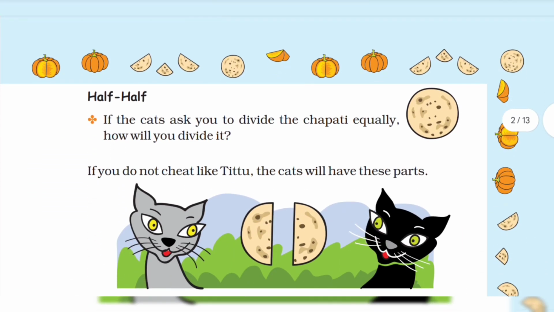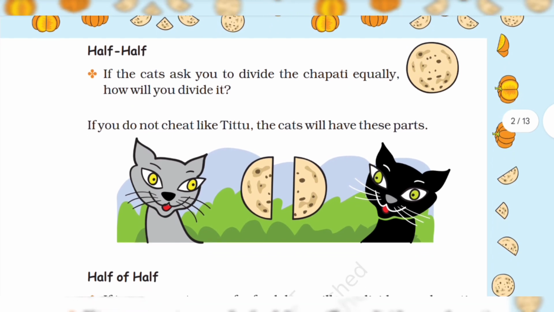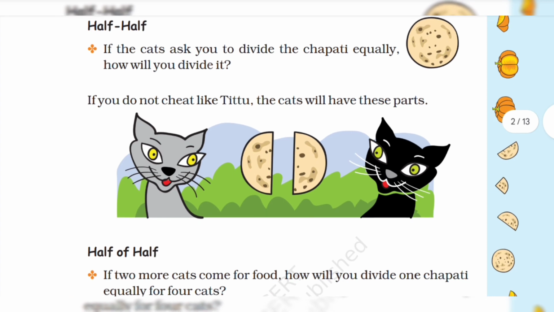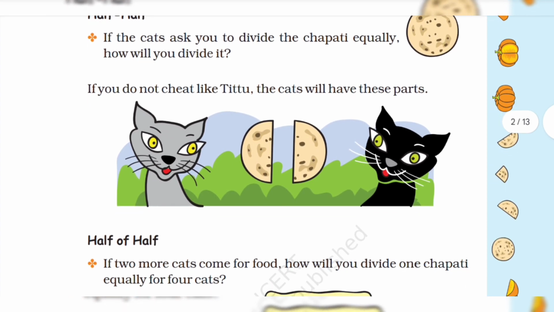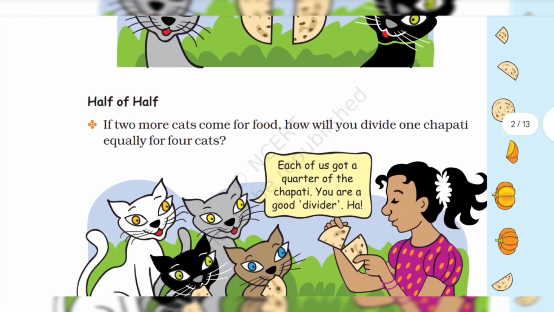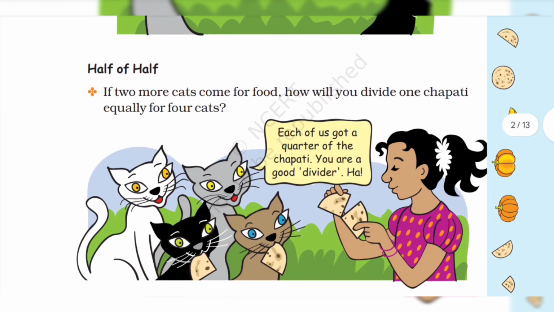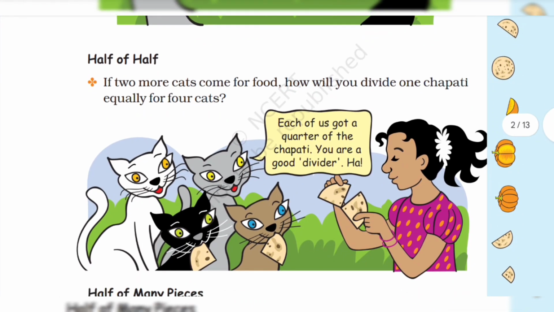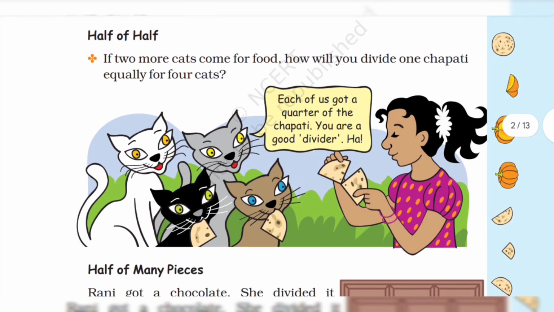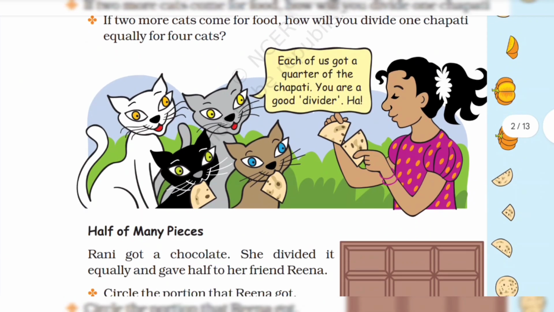Half and half. If the cats asked you to divide the chapati equally, how will you divide it, if you do not cheat like Titu? The cats will have these parts, half of half. If two more cats come for food, how will you divide one chapati equally? For four cats, each of us got a quarter of the chapati. You are a good divider.